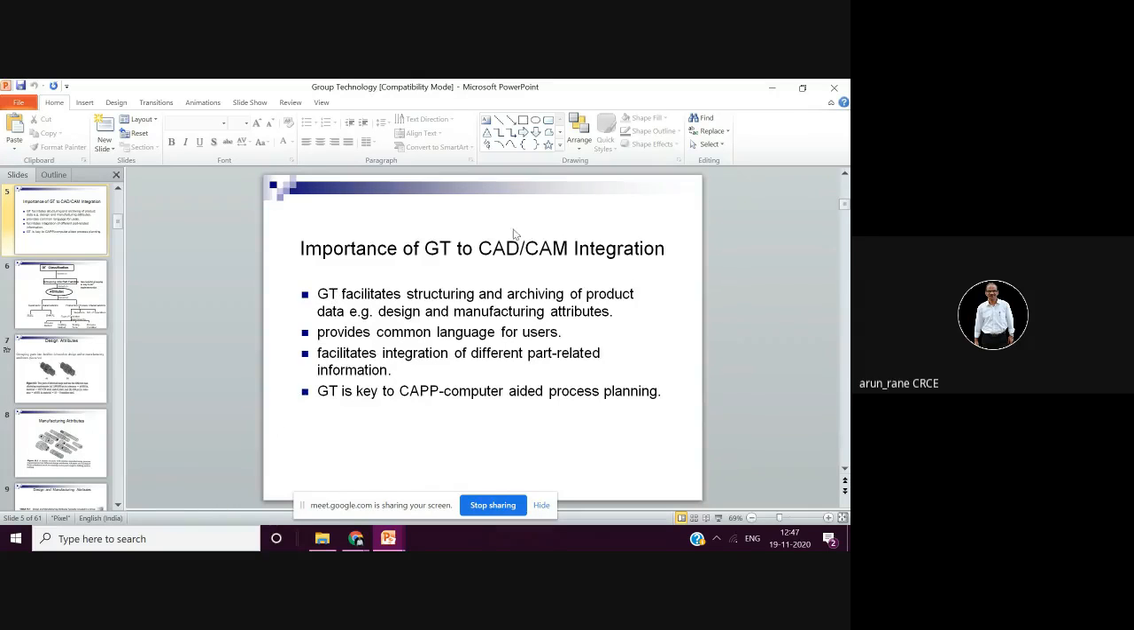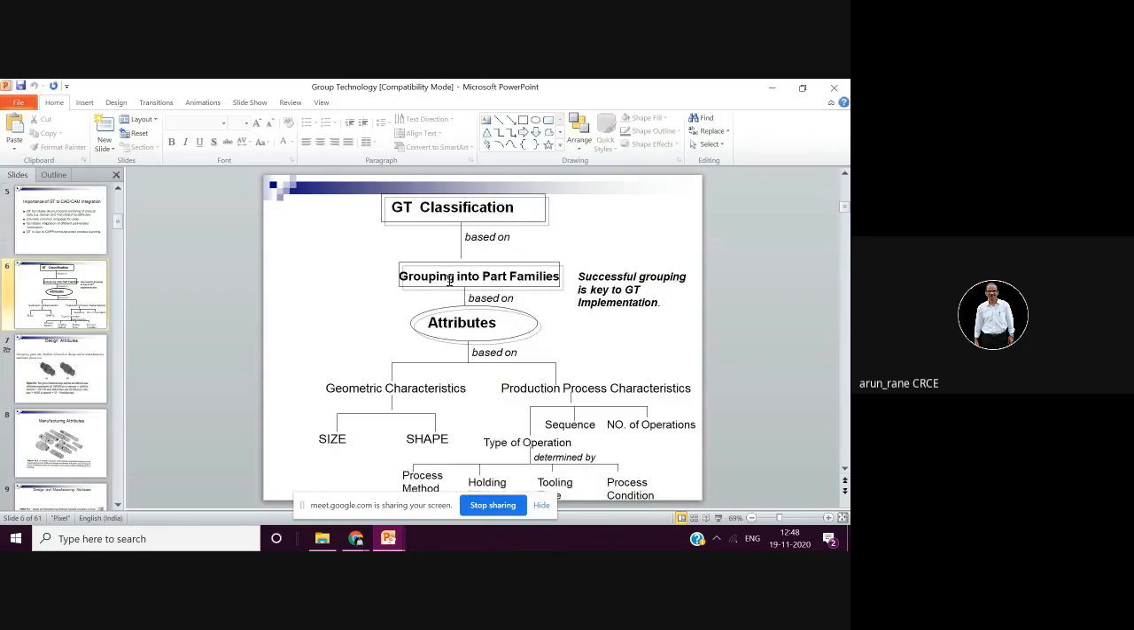Again, the very important importance of group technology is that it forms a key to computer-aided process planning. So we have studied computer-aided process planning. It picks up the plan. The moment you give the drawing, it picks up the process plan. How does it understand? Because it has several plans based on the groups. So accordingly, it retrieves the process plan. So it forms a solid base for CAPP, that is computer aided process planning. How does this classify? So there are some classification systems also.